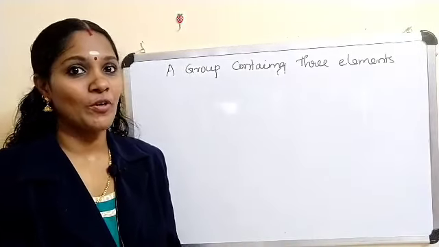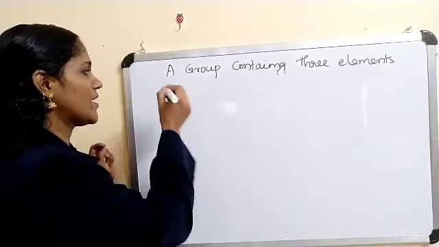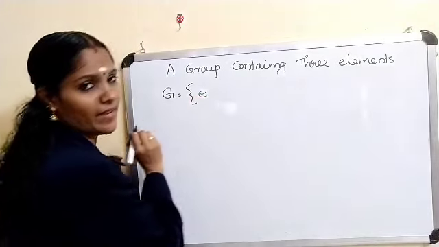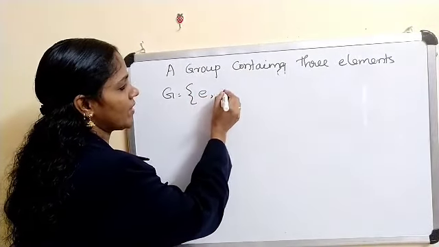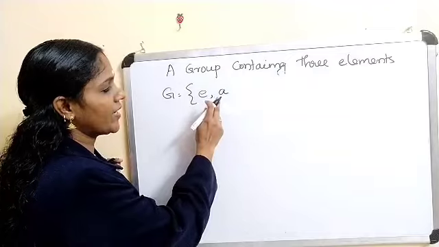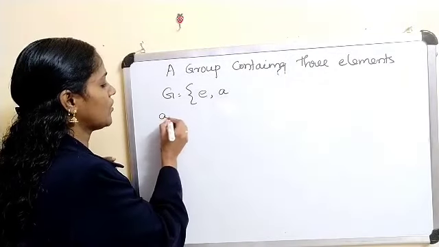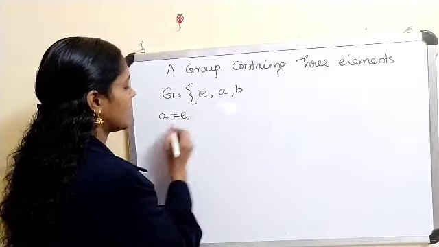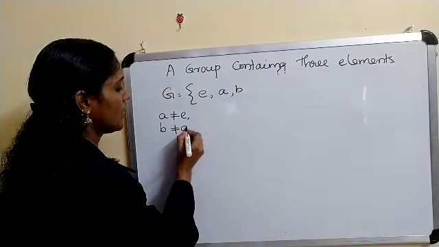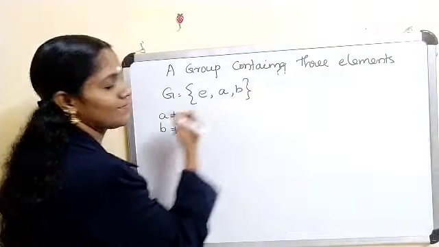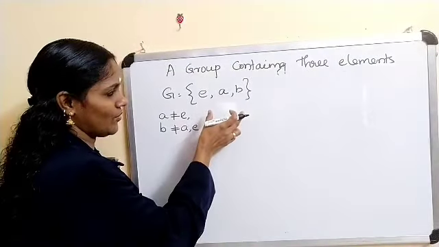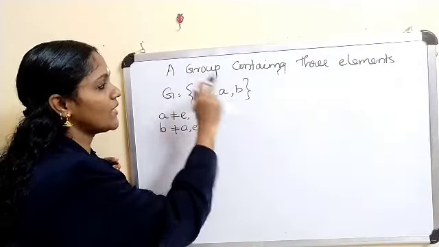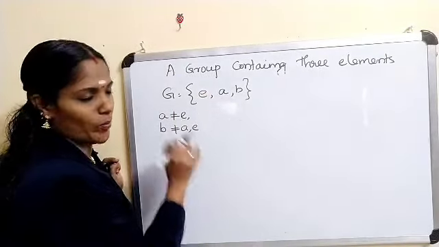Now we move on to the group containing three elements. Clearly, let G be the group. G must have the identity element E, and you choose another element A, where A is not equal to E, and choose another element B such that B is not equal to A, E. Now we have to find the binary operation star on G so that this algebraic structure G is a group.